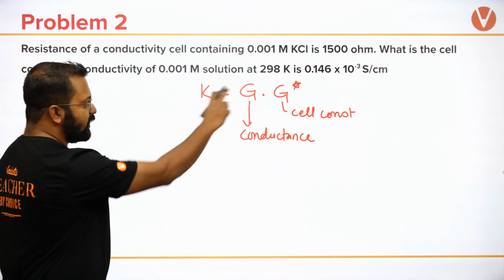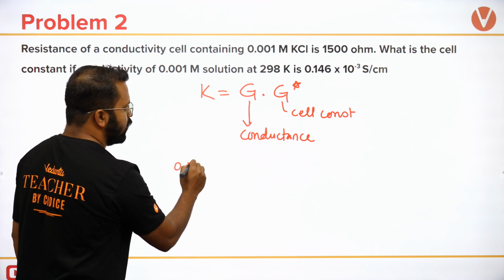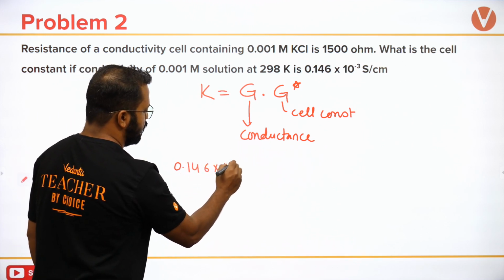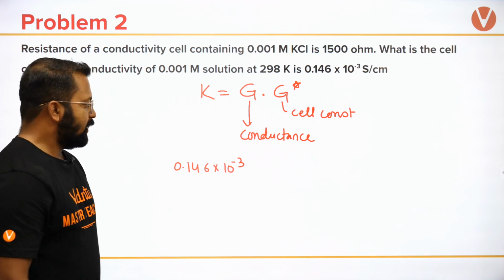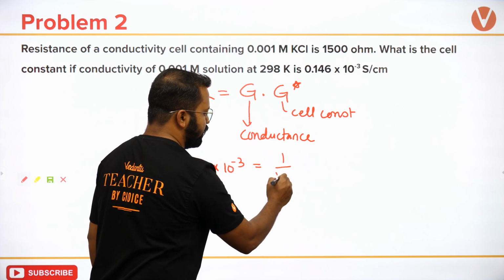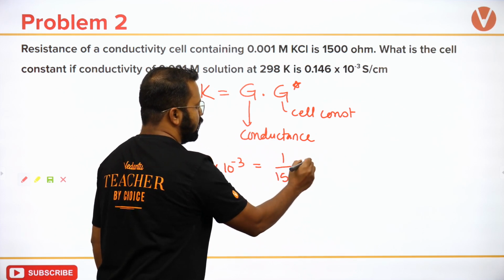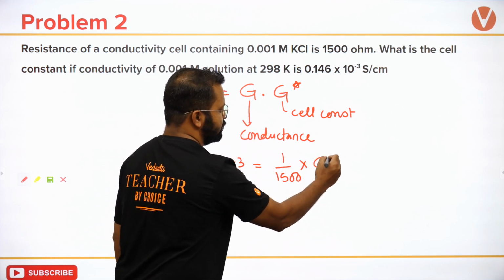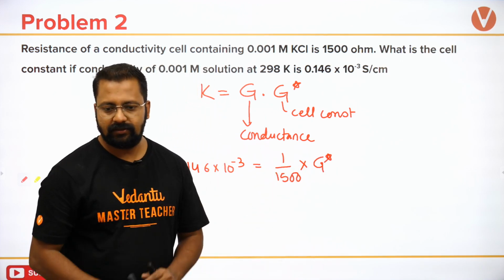So the conductivity value is given: 0.146 times 10 raised to minus 3. Conductance is the inverse of resistance, that is 1 upon 1500. What is the value of G star? बस इसको multiply कर दो, आंसर आ जाएगा.